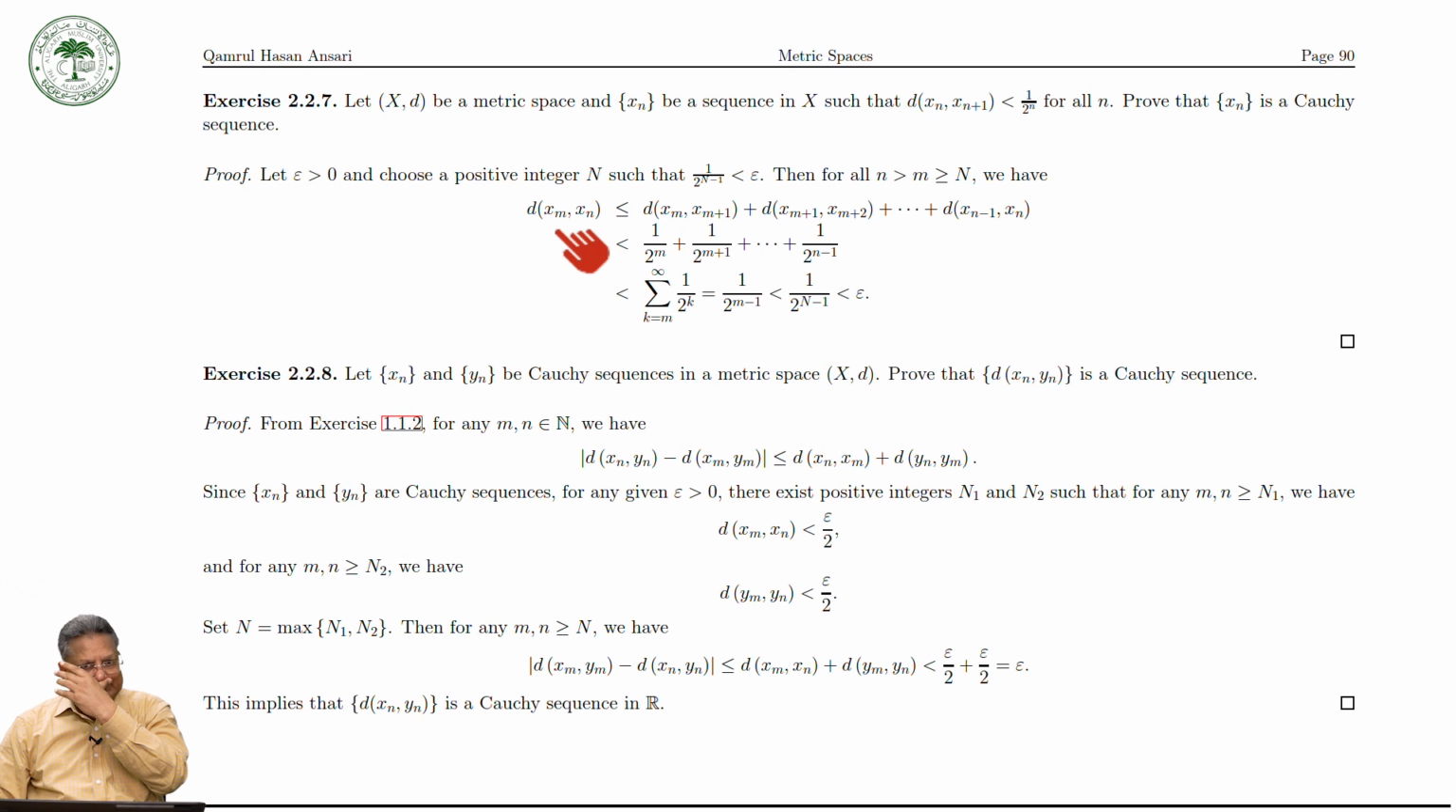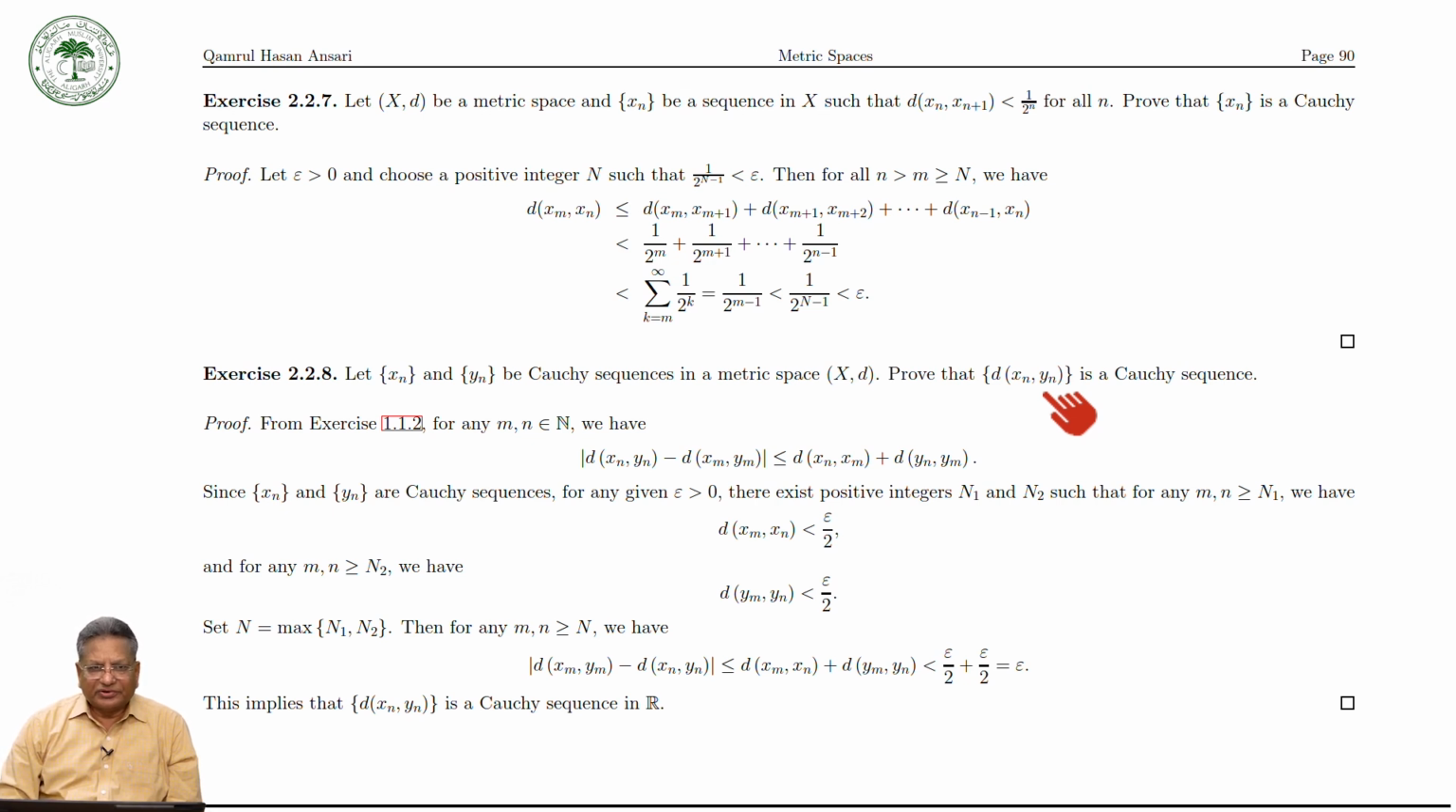Now, take another exercise, which is again a very simple exercise. The exercise is the following: let x_n and y_n be Cauchy sequences in a metric space (X, d). Prove that d(x_n, y_n) is a Cauchy sequence. That is to say, if x_n and y_n are Cauchy sequences in a metric space X, then d(x_n, y_n) is a Cauchy sequence of real numbers.